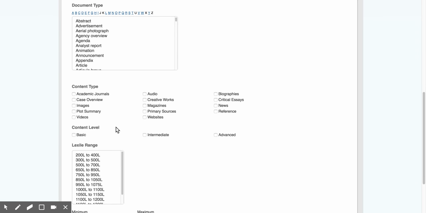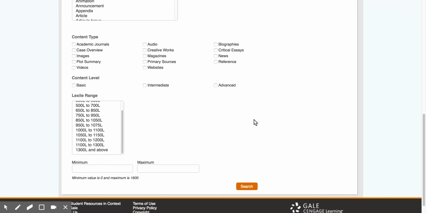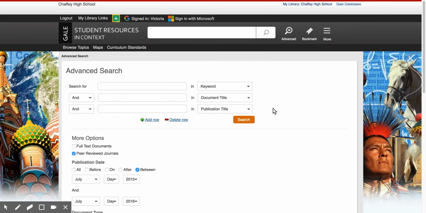Again, further down, we already said there was content level for each. You could pick off only articles that were basic if English was your second or third language and you're working on that, and on and on. There's also Lexile range for more specific articles. A teacher might tell you what your Lexile range is. You might have practiced that or taken a test in class so that you know, and you could do that as well. So all kinds of advanced things I hope you'll look at,